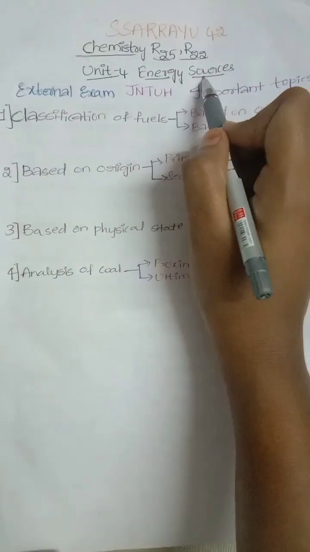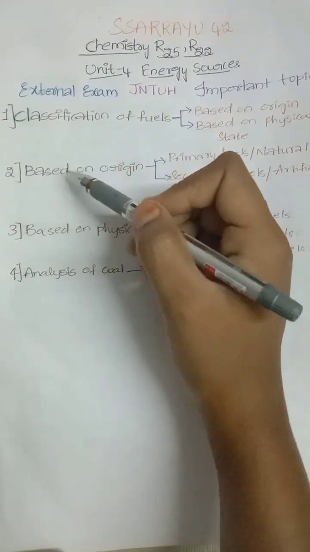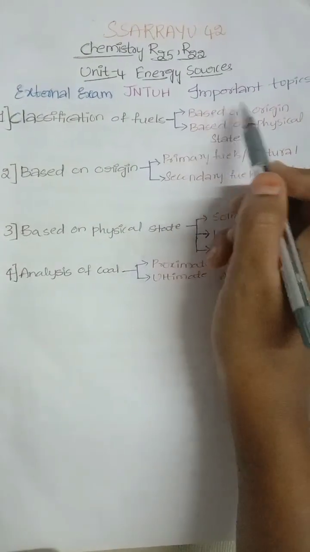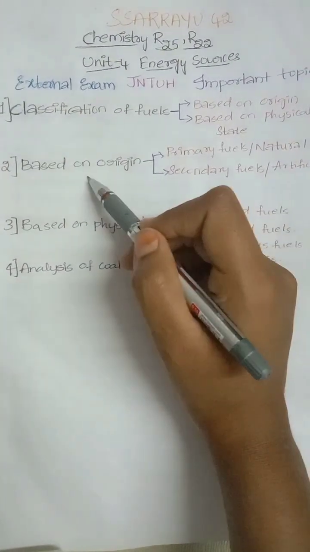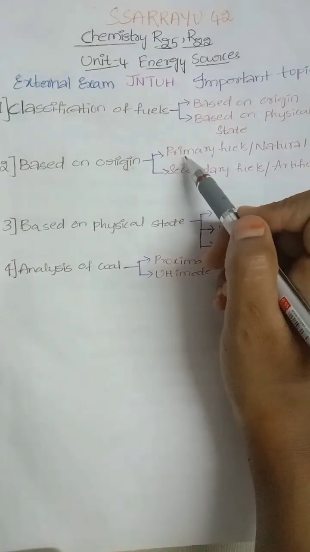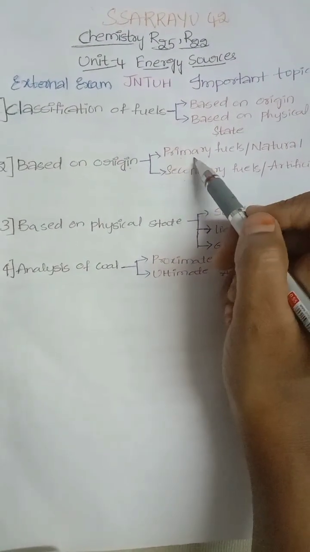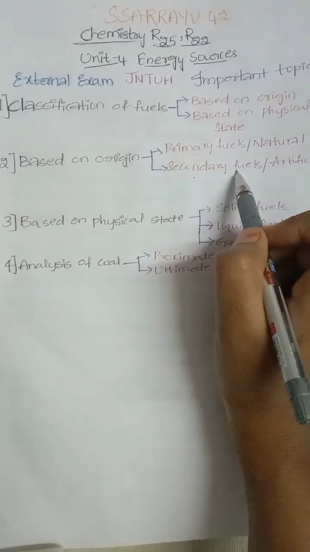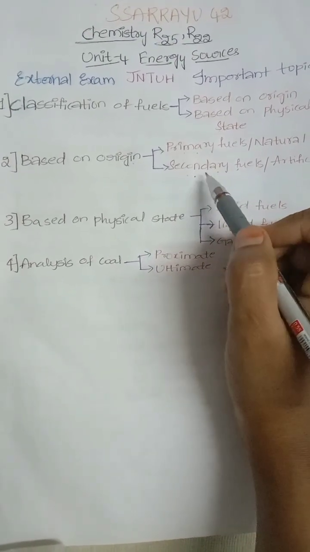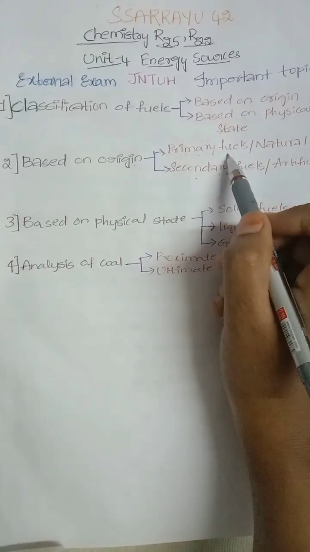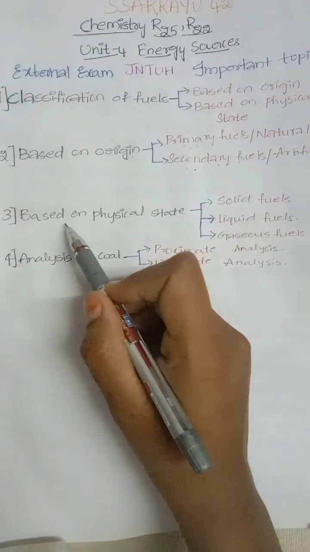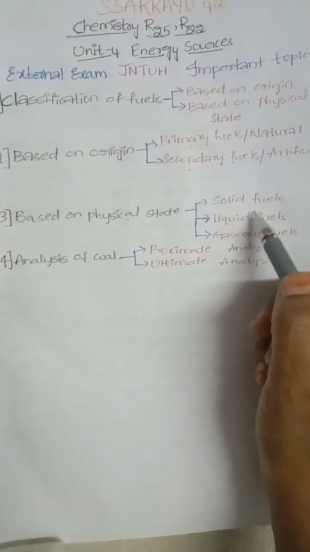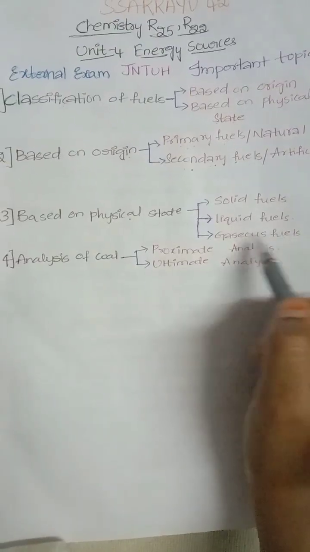Now I am going to explain the chemistry subject for R25 regulation and R22 regulation, for the unit Energy Sources. In that we have four important concepts. Classification of fuels is based on origin and physical state. Based on origin, it is classified into two types, natural and artificial. Natural is also known as primary fuels. Artificial is also known as secondary fuels, and we get these fuels by using chemicals. Primary fuels we get from nature. Based on physical state, there are three classifications: solid fuels, liquid fuels, and gaseous fuels.